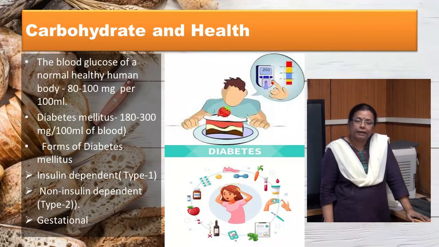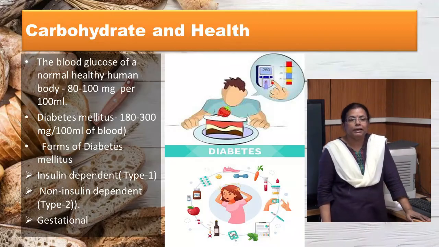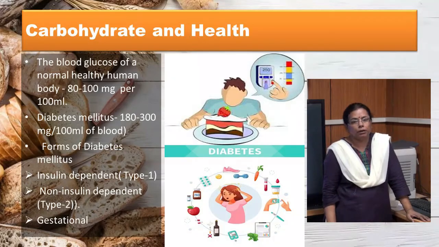When a pregnant lady develops diabetes mellitus, it is called gestational diabetes. It is found in 1% of pregnant women.